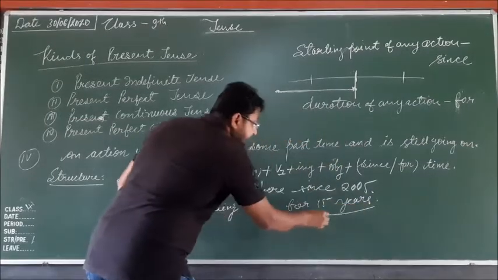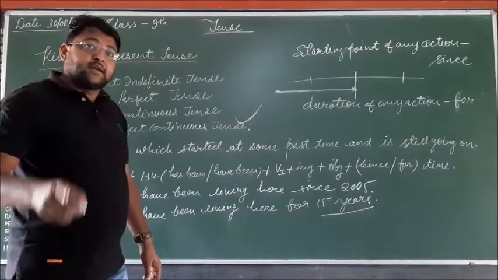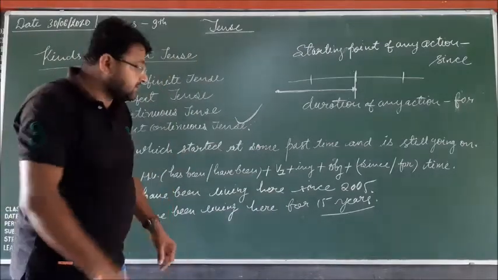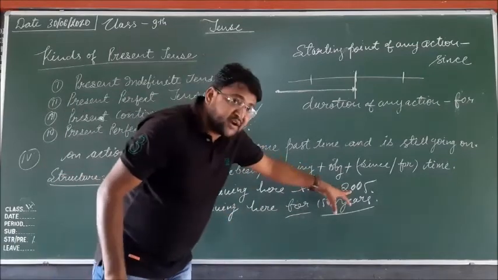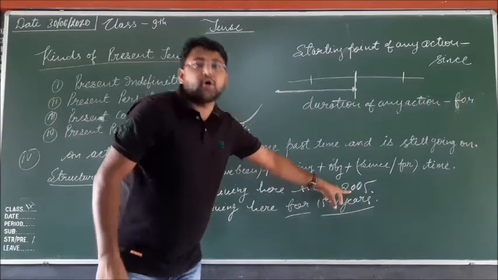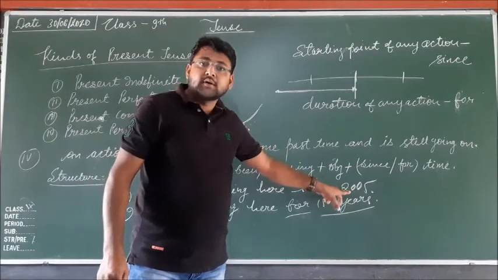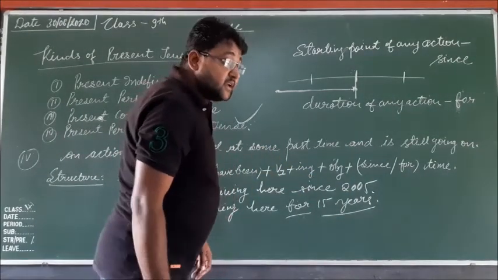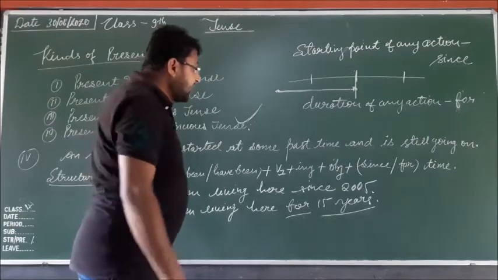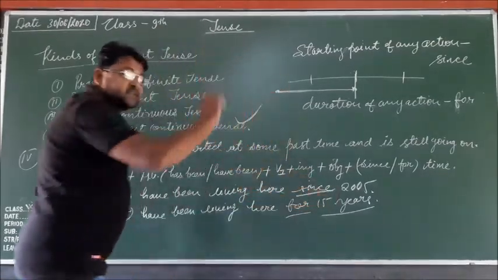So here 15 years is the duration. If the duration of any action is given, in that case we will apply for. If the starting point of any action is given, like 4 o'clock, 3 o'clock, 2 o'clock, 2015, 2014, 2010, in that case we will apply since.